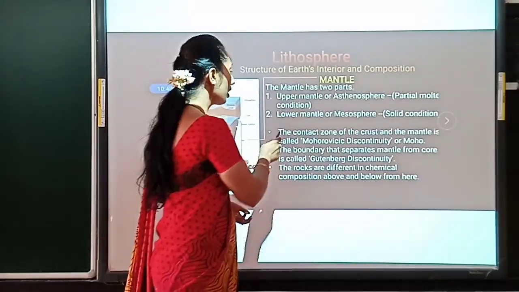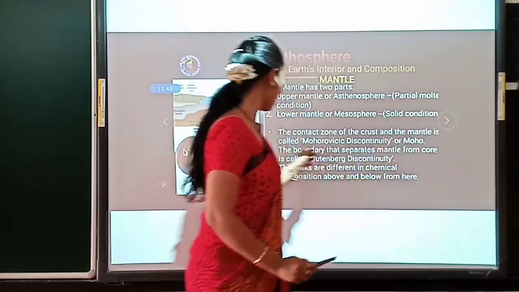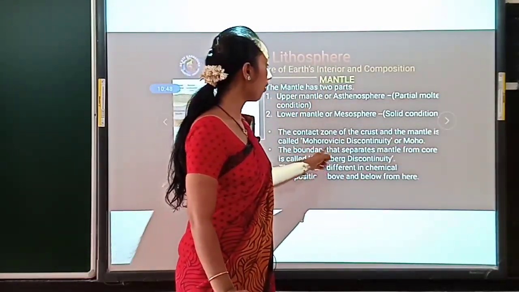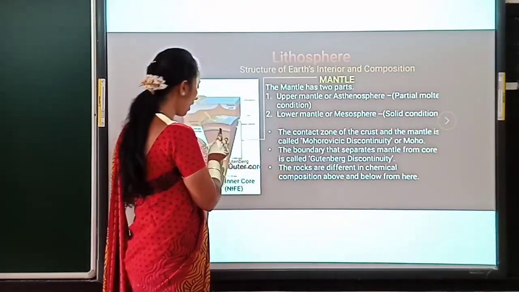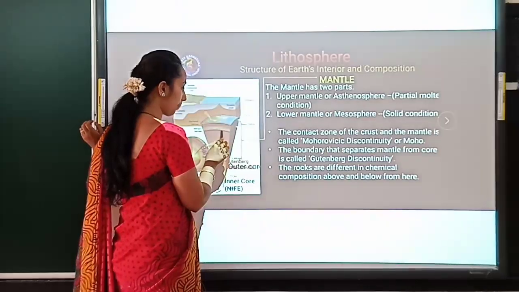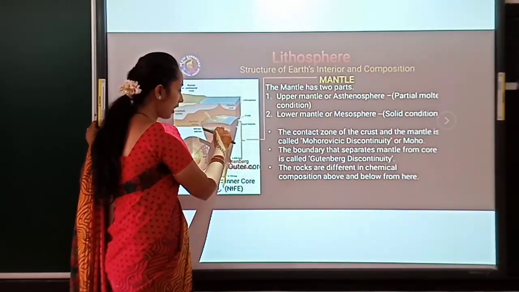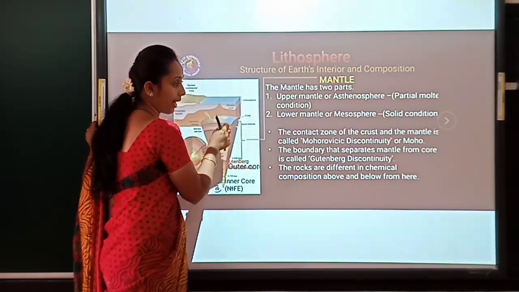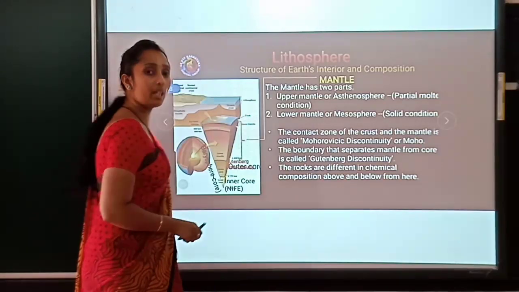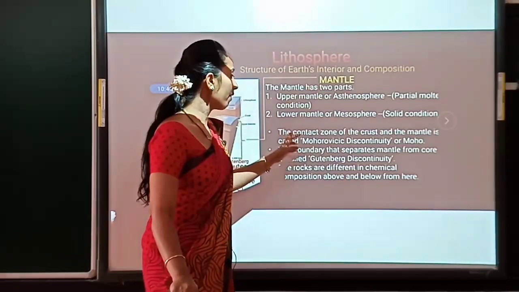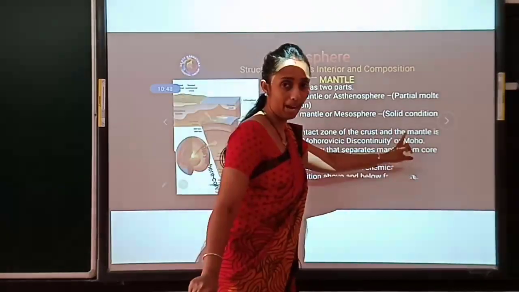Remember, children, the contact zone of the crust and mantle is called the Mohorovicic discontinuity. Is it clear? Assume that this is the end of the crust and this is the beginning of the mantle. This connecting part is called the Mohorovicic discontinuity, which is the contact zone of the crust as well as the mantle.